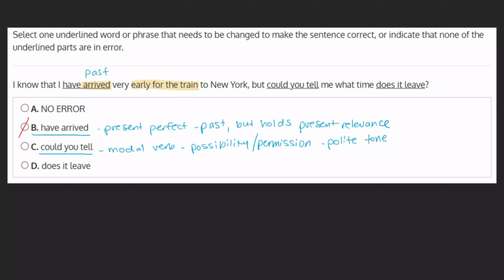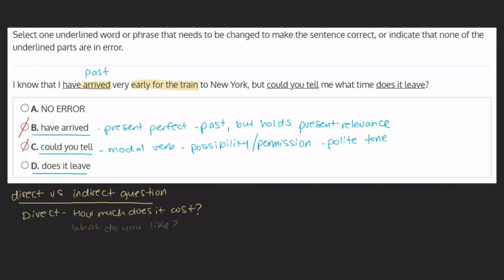And D. Does it leave? Here's where we see an error. To understand why it's an error and how to fix it, we need to review the concept of direct versus indirect question. A direct question, like it sounds, directly asks a question. For example, how much does this cost? What do you like? When did you get here?